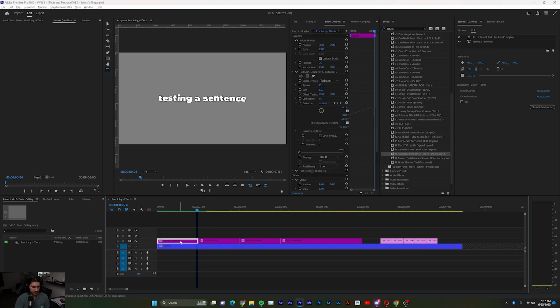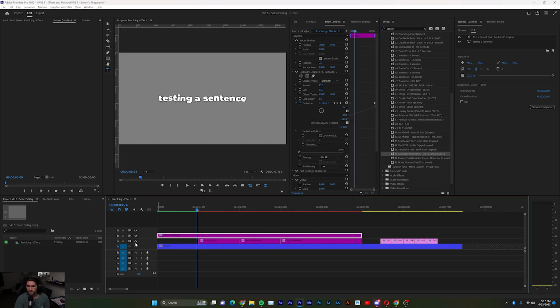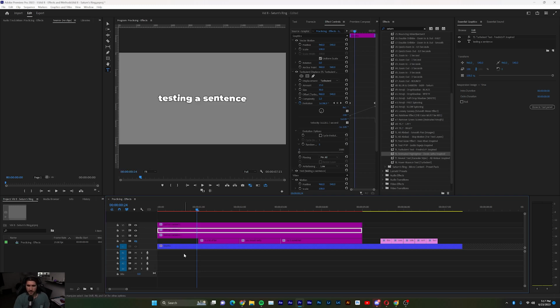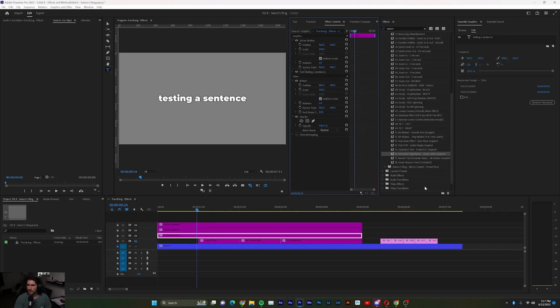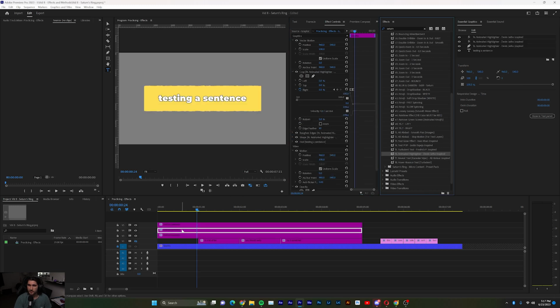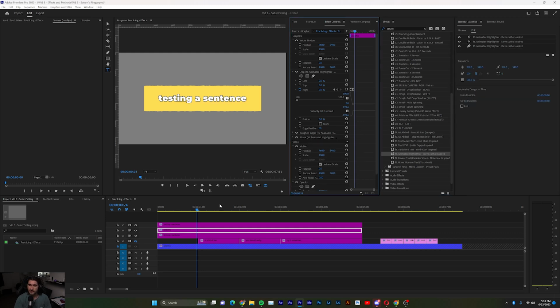I would make 3 text layers, or 3 versions of a text layer. So I'm going to take this text layer, I'm going to stretch it out to like 5 seconds so we get an idea of what this can look like. And then I'm going to make a duplicated layer, and then another one. And then in this middle layer, I'm going to go ahead and drag the effect on there. All right, so I'm going to the animated highlighter, and I'm applying it to this middle layer. Okay, so my highlighter is now there, but I need to turn off the text layer. So I'm going to go ahead and just delete it.